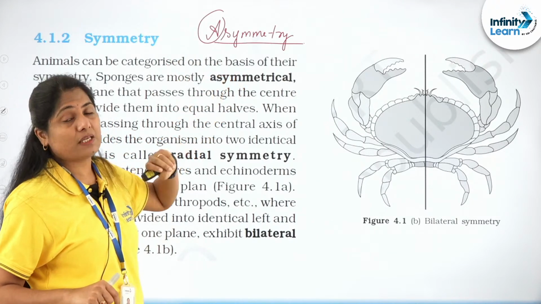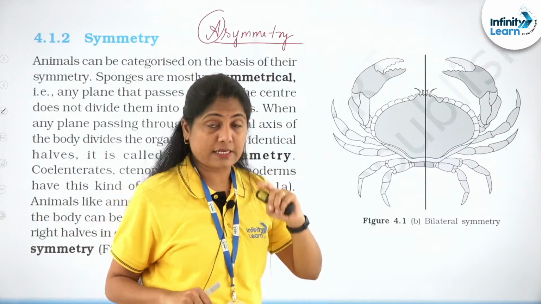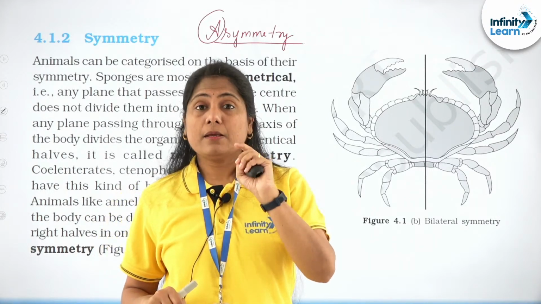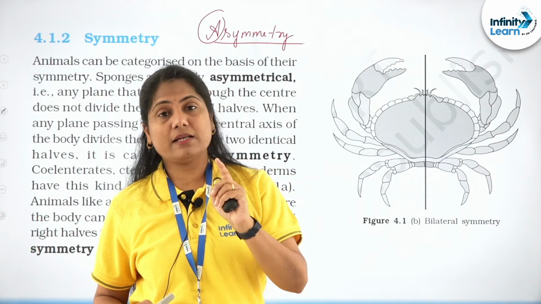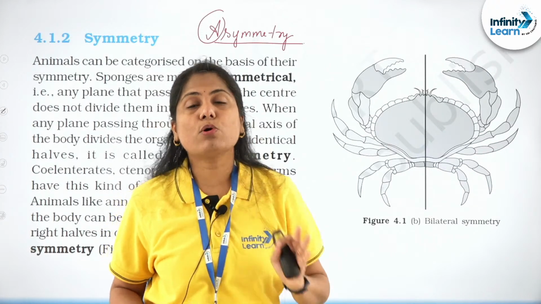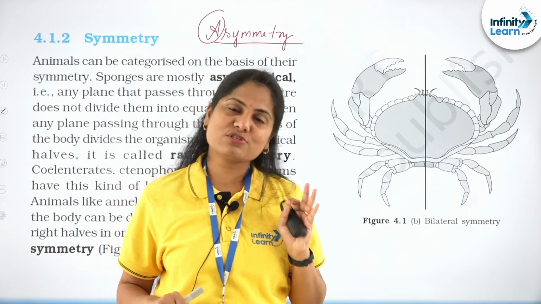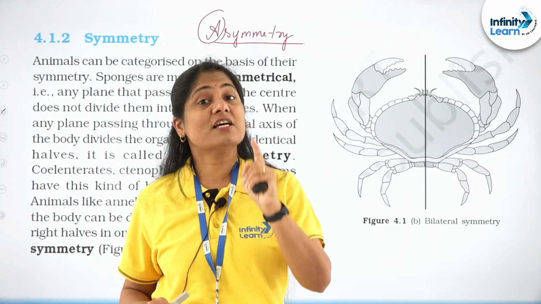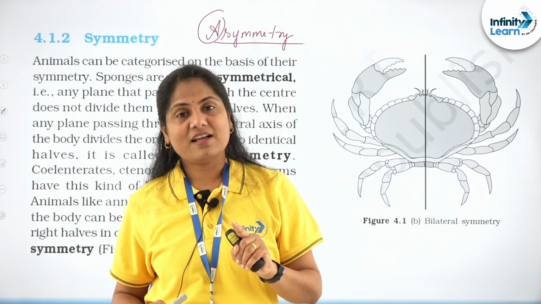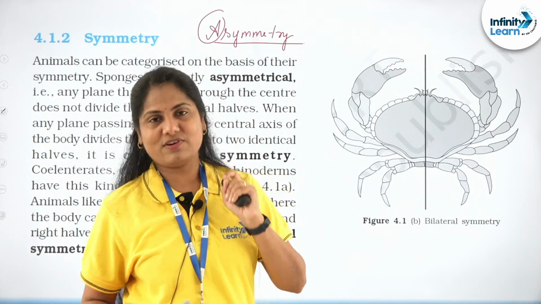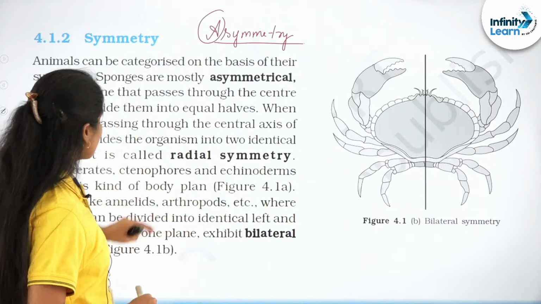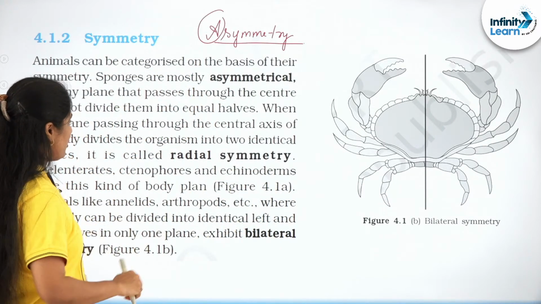This is something that's exhibited by poriferans. Again, be very cautious and pay attention to the NCERT line. Most of the sponges are asymmetrical, because certain of them are radially symmetrical. So asymmetry is where organisms do not have symmetry at all.